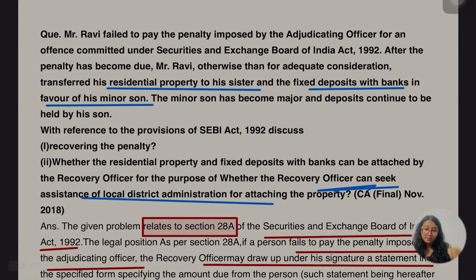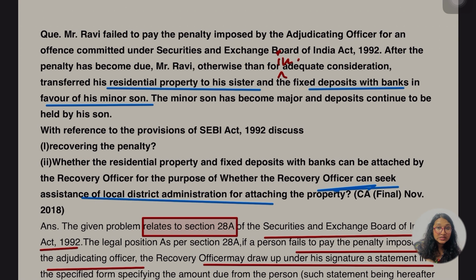ठीक है. So from both these two cases, let me highlight guys, from both these two cases which was transferred by Mr. Ravi in inadequate consideration, ठीक है. यहाँ पे inadequate है ना guys, I've written adequate, यहाँ पे inadequate, okay. If it was done in adequate consideration, then again this recovery cannot be possible, ठीक है.